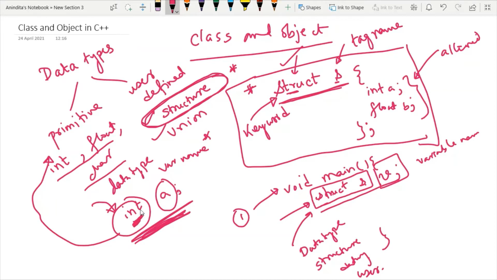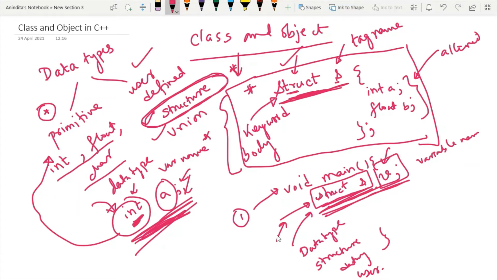We will straight away write the data type and then the variable name. However, since structure is a user defined data type, for defining structure, first you have to define the body of the structure outside main, and then you have to define the particular variable of type structure.